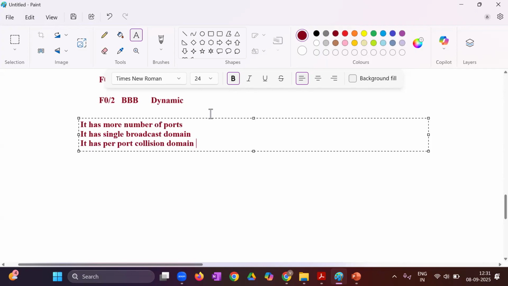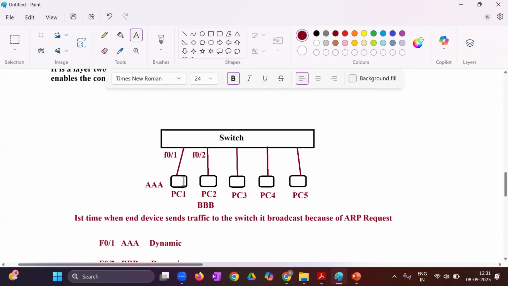See, when we say that it is having a per port collision domain, this is an advantage, not a disadvantage. Per port collision domains means what? This means every port is independent. If PC1 is sending, PC3 will not wait. If PC3 wants to send, he will send. No other port is going to wait.